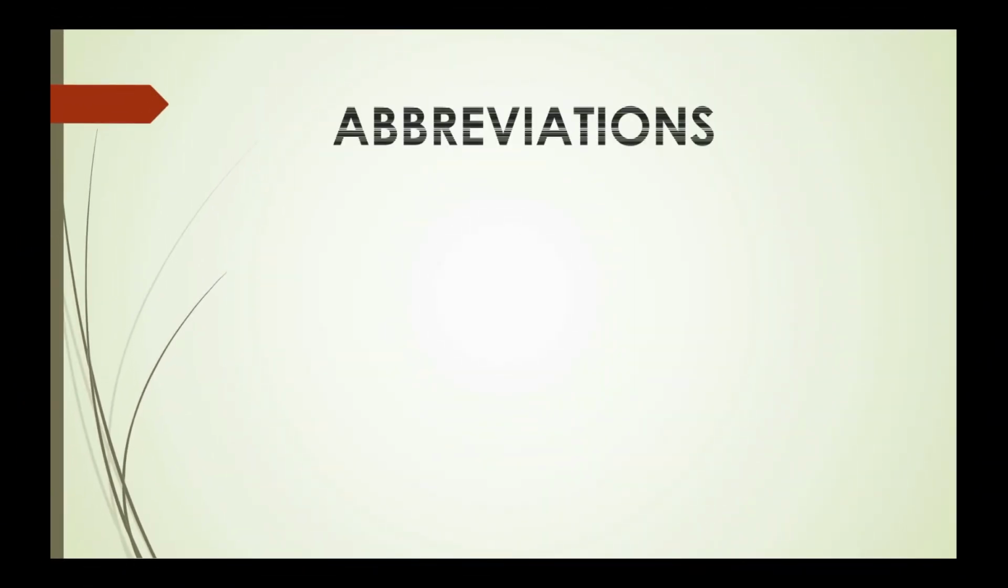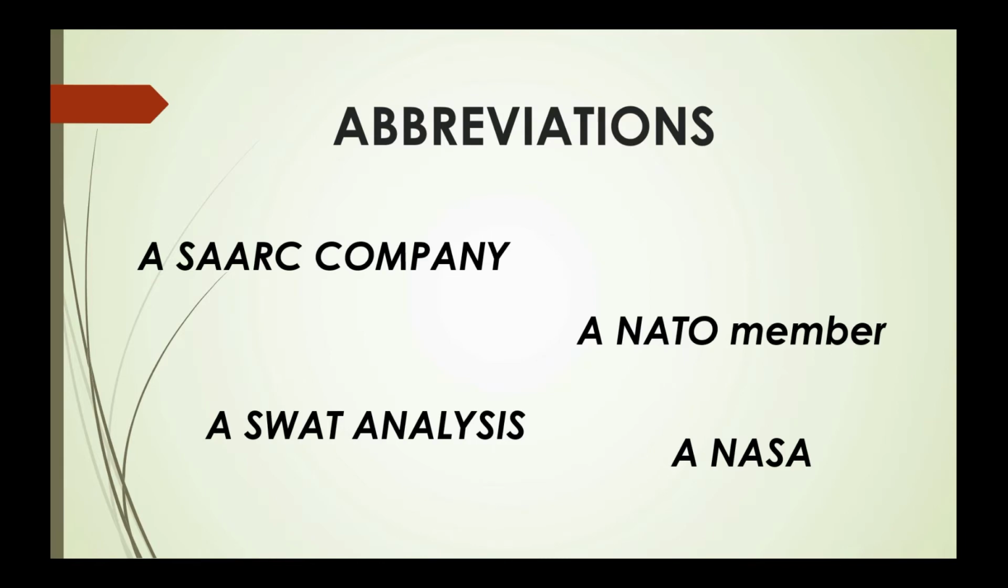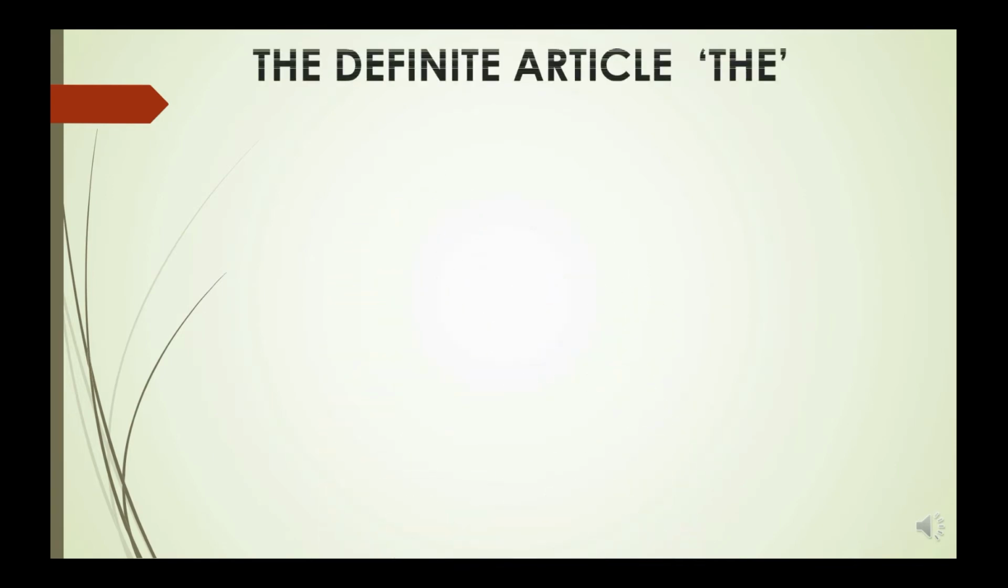But if the abbreviation is said as a word and begins with a consonant sound, the indefinite article a is used before it. For example, a SAARC company, a NATO member, a NASA member. Though all these words are abbreviations, we pronounce them like a word. I hope you got an idea where to use an indefinite article a or an.